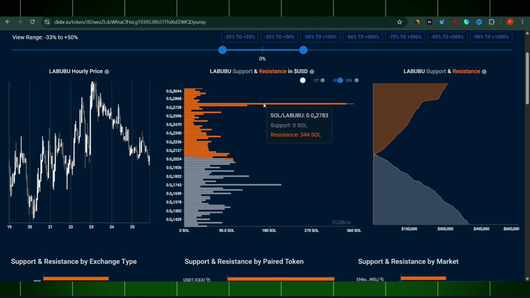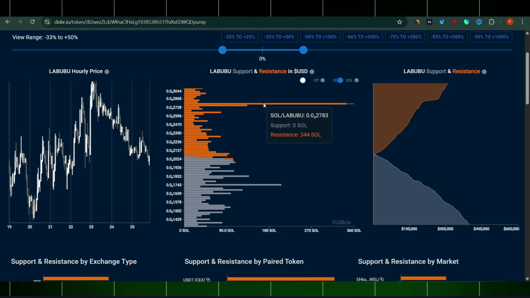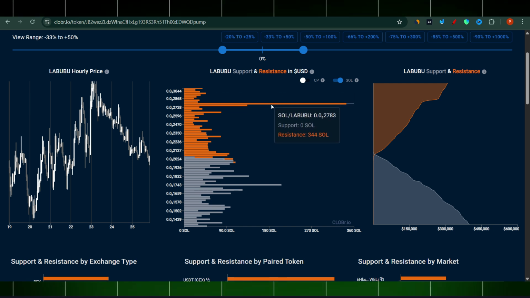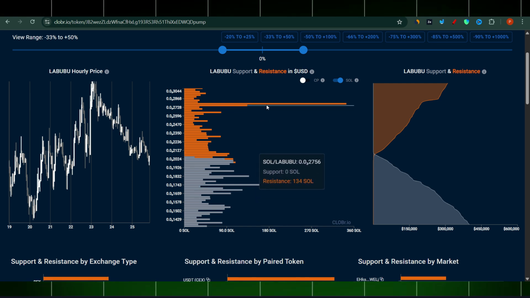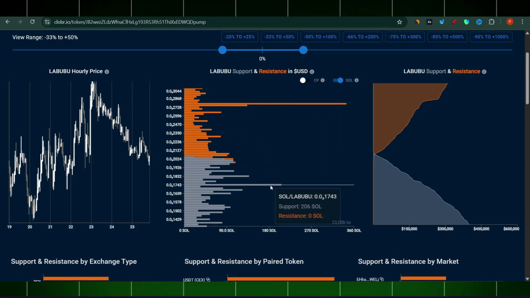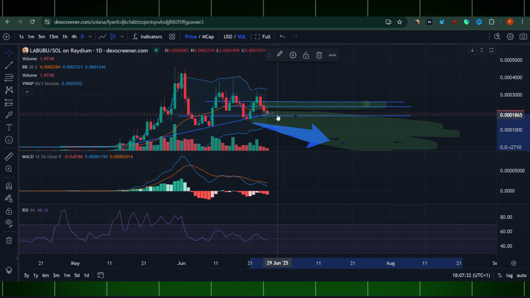Why is that? Because most of the liquidity, from people who are putting money inside Meteora, Orca, Raydium, all those platforms to create liquidity for particular tokens, is mostly trading inside ranges to get the fees out of those ranges. And this is what they discovered. When it comes to Labubu, the most liquidity when it comes to resistance is here and here. So people are suspecting that there will be very strong resistance and support here and there, and that is giving us an additional advantage when it comes to trading.